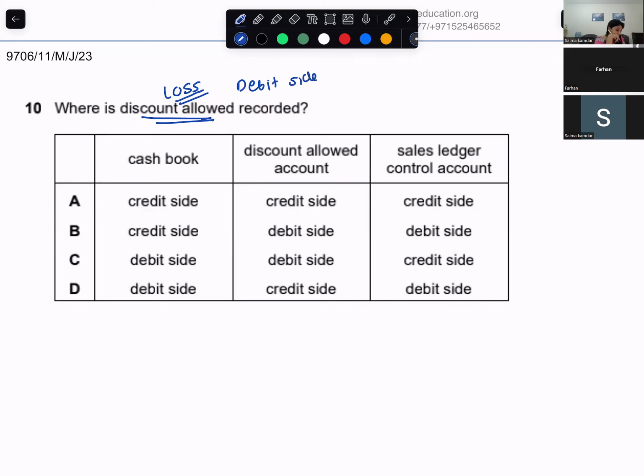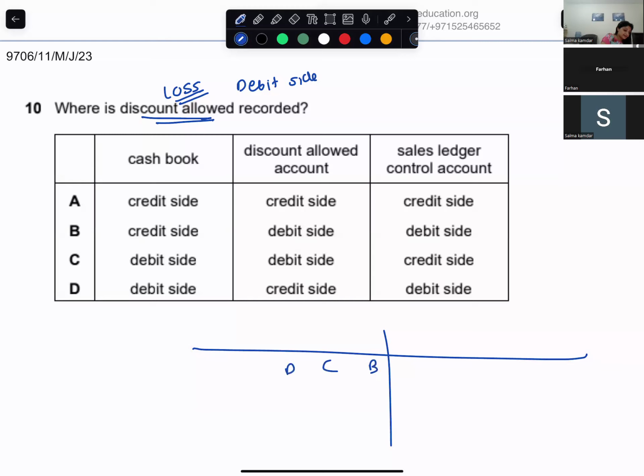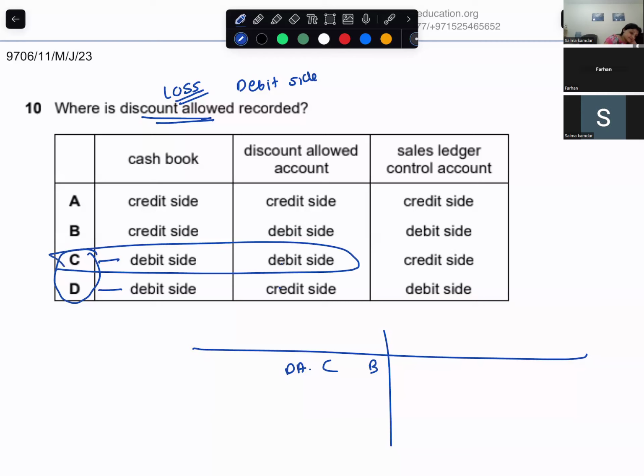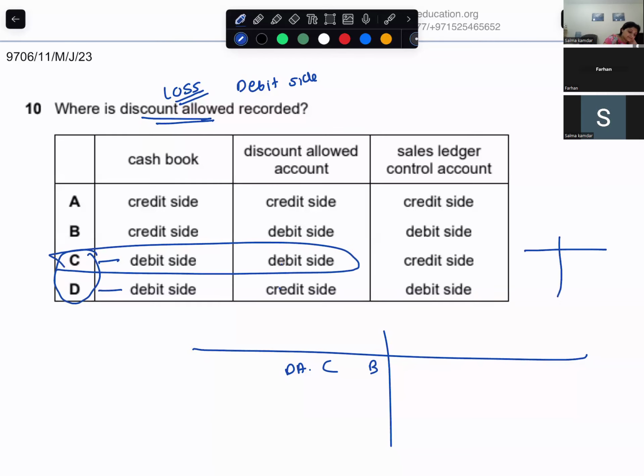Credit side? In the cash book, you have cash, bank, discount allowed. So it's going to be on the cash book debit side. So it will be C or D. Discount allowed, debit side. And SLC is always on the credit side. So it's C.